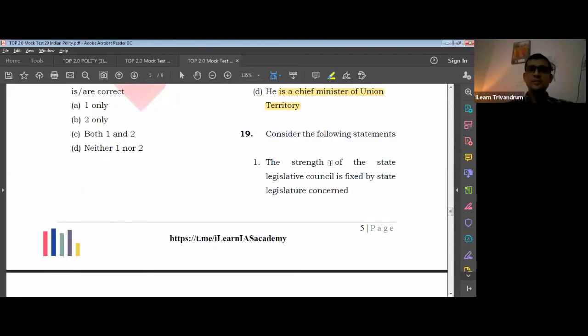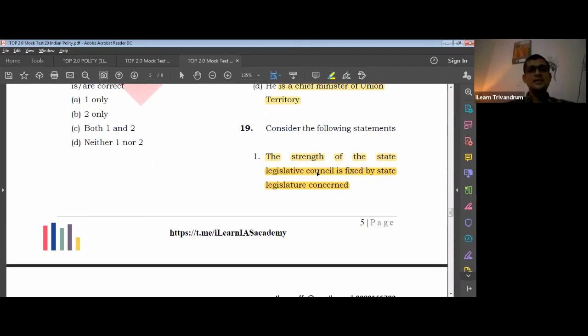Come to the 19th question. It is about the council. I already told you the council is an important area this time. You have to focus, and for that reason this is a very important question. "The strength of the state legislative council is fixed by the state legislature concerned." Is it so? Who is creating the legislative council? It is the Parliament. So who will fix it? The Parliament will fix it.